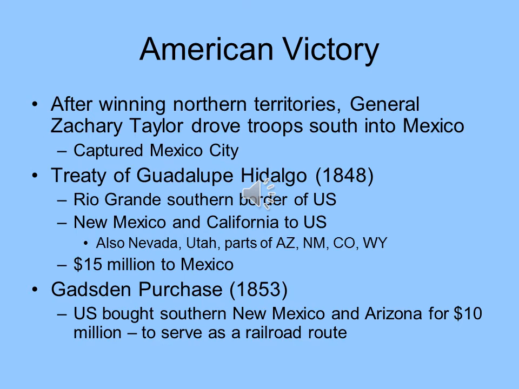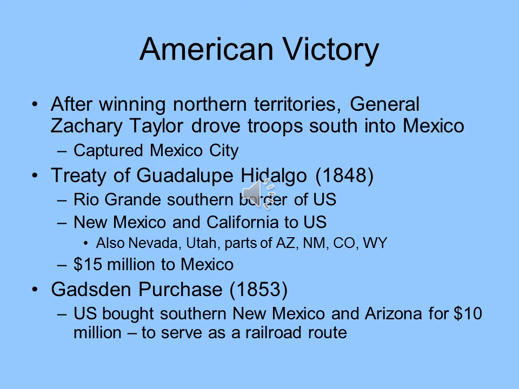It stated that the Rio Grande River would be the southern border of the United States. It gave New Mexico and California to the United States, as well as parts of the other states that you see here: Nevada, Utah, Arizona, New Mexico, Colorado, Wyoming, much of what is the modern southwest United States. In return, the United States gave Mexico $15 million to basically legitimize this transfer of land.